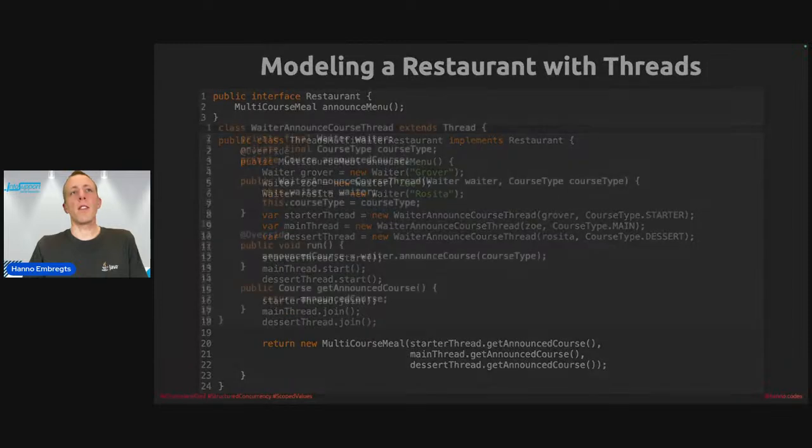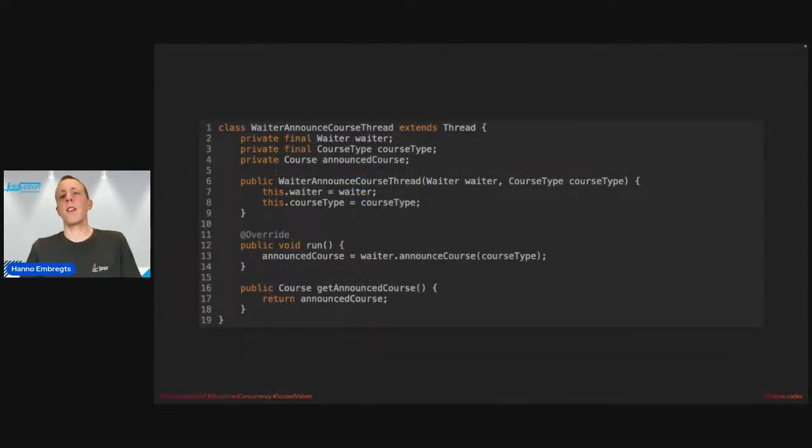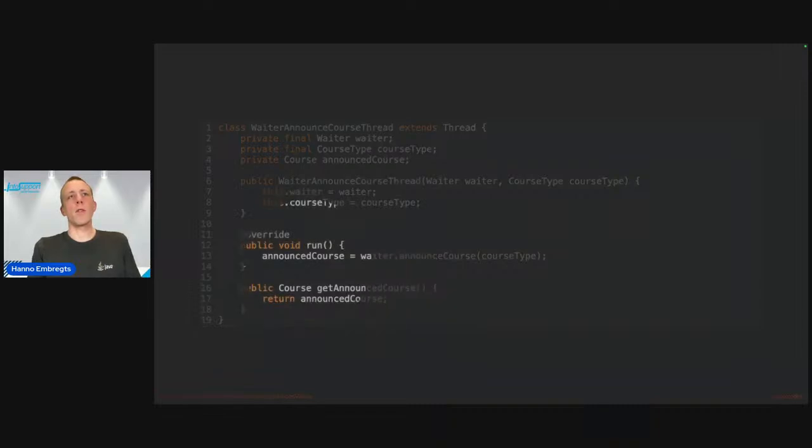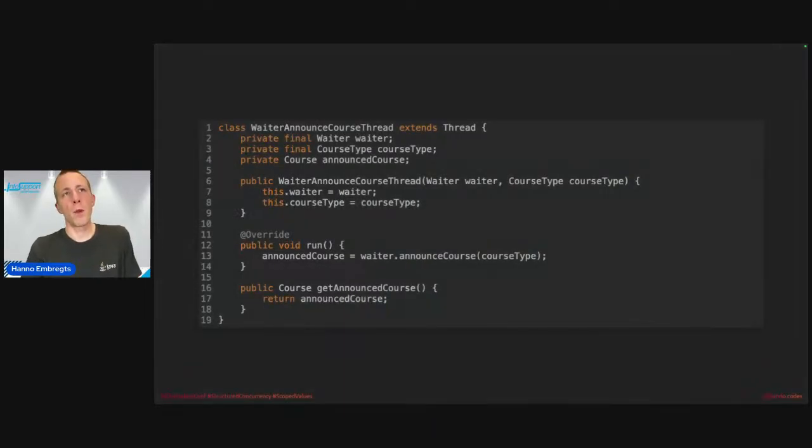Well, in Java version 1, you would also have to implement this subclass of thread and store the result in the announced course variable. Right, so this is a trip down memory lane. This is what you would have to do if you were on Java version 1.